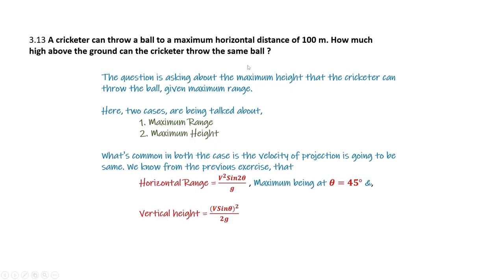So the case where he can throw the maximum horizontal range of 100 meter is when theta is equal to 45 degree. Now vertical height can be calculated with this equation, v sine theta square divided by 2g. So now let us solve the question.